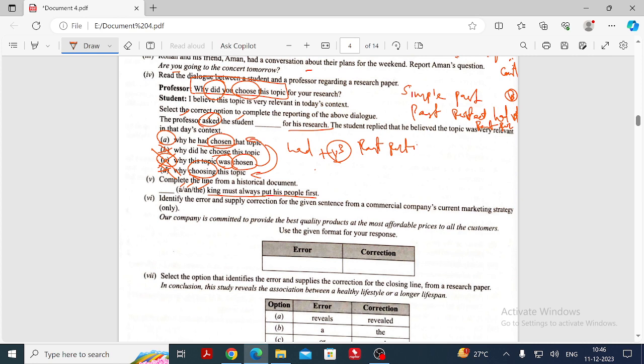A king should be like that. That's what they mean. They have not meant a particular king, like King Alexander; the particular name is not mentioned there. They have mentioned a king. A king means what is responsible? A king means he should behave like that. He should protect like an animal. Same here. What is the answer? A king must always put his people first.